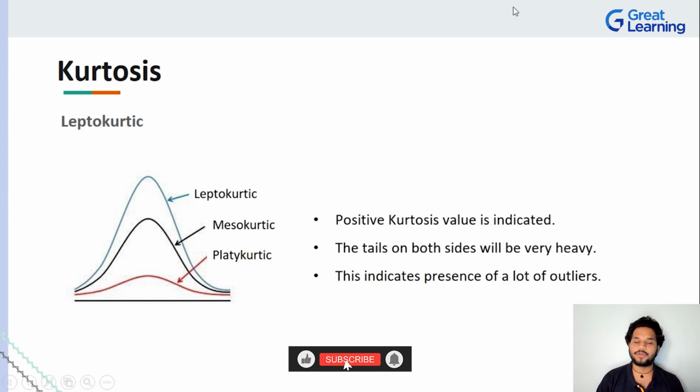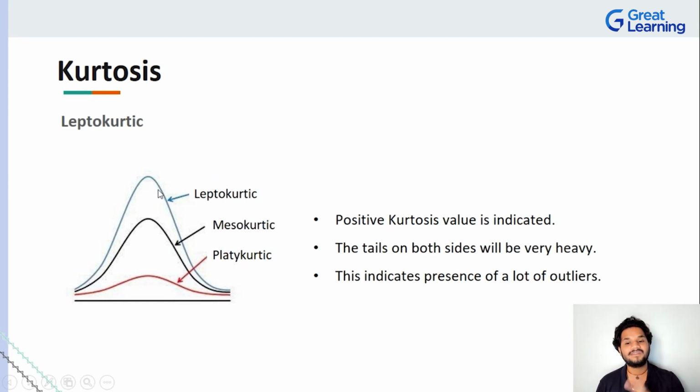Now, what about leptokurtic? Leptokurtic is a very steep curve that goes up and down. Here we'll say that there is positive kurtosis, because on both sides, as you can see, there's a quick heavy ascent and a quick heavy descent, right? So if your curve tail is very heavy, there are certain values that are the reason your curve looks like that. Since there are values there, it means that both sides of your tails have some important data that you have mapped. It is very far away from the mean, the median, and the mode. When that is the case, what do we call these values? We call them outliers. Outliers are these couple of cases which are very different from the other cases.